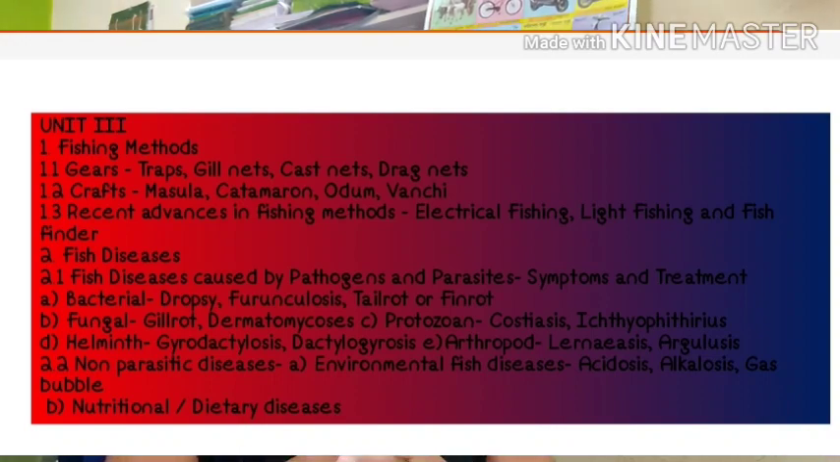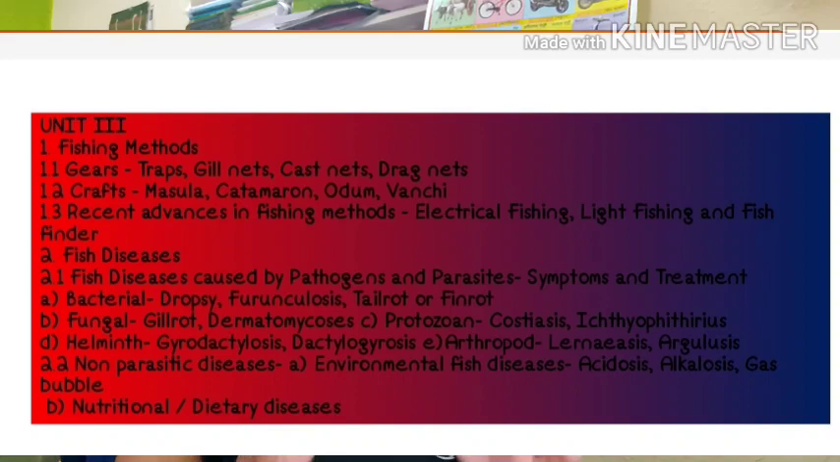The fishes have a number of diseases during the culture period. So you have to study the different types of diseases present in the fishes and what the treatments are for those diseases. The fish diseases are caused by pathogens and parasites, and you have to study the symptoms and the treatment.